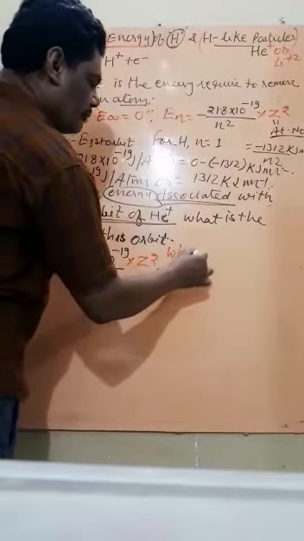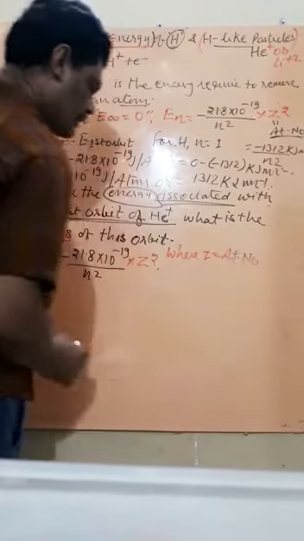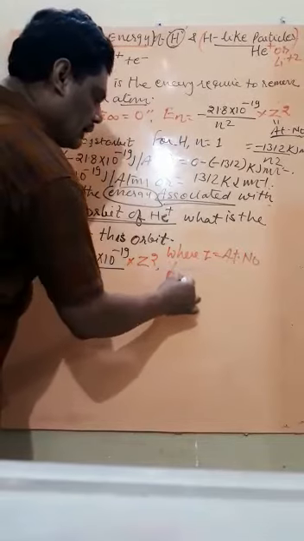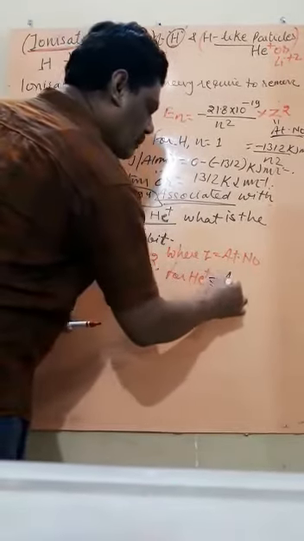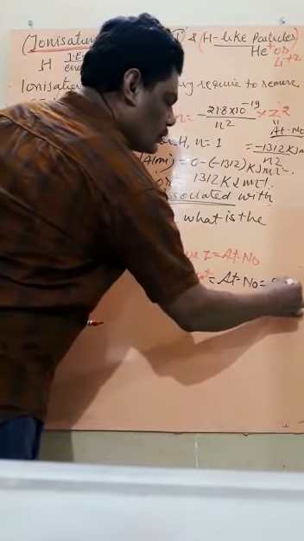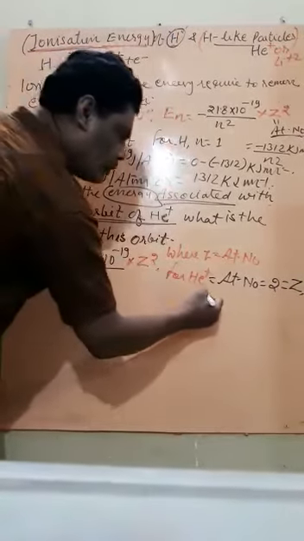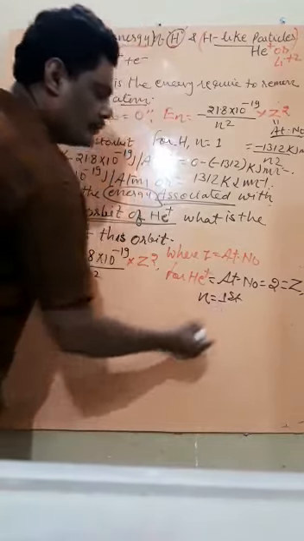Here Z is the atomic number. For He plus, the atomic number is 2, so this is the value of Z. And n, that is the orbit, is the first orbit, so n equals 1.